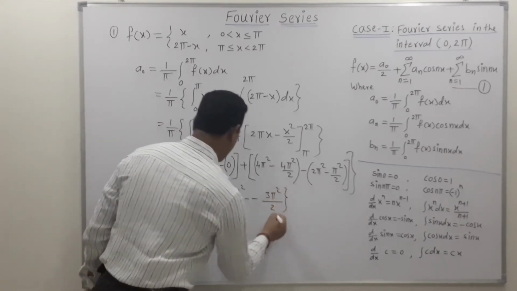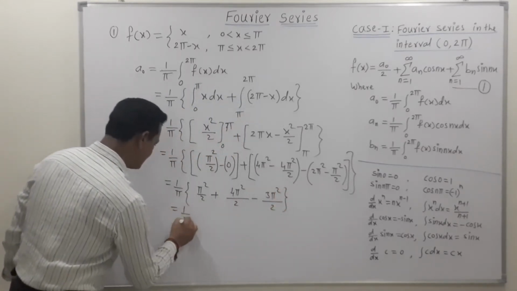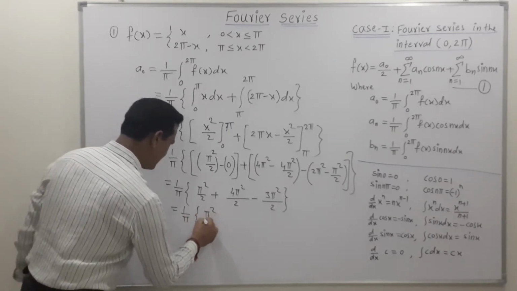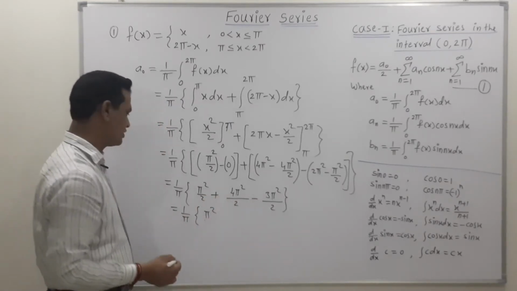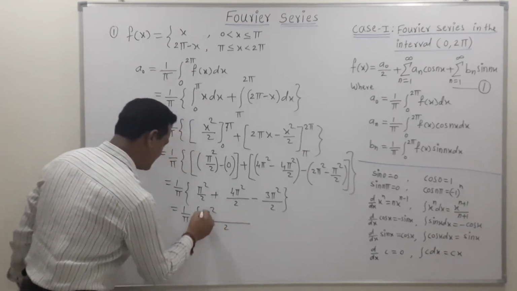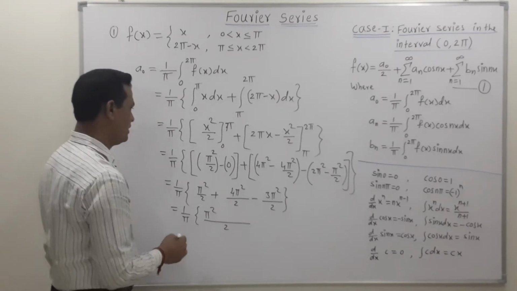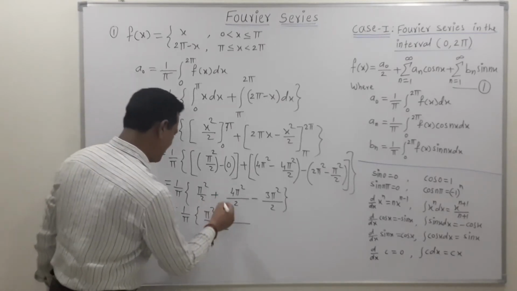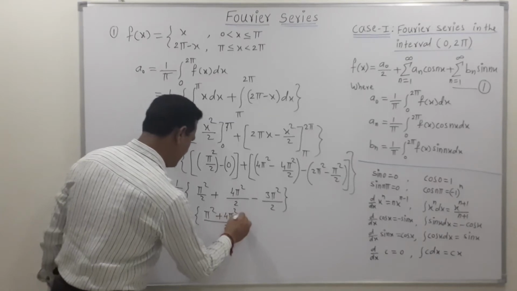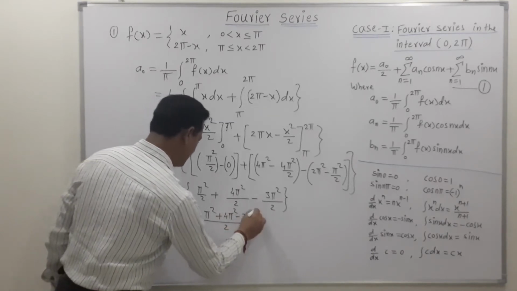So once again simplify this. We get 1 upon pi, then pi square upon, if we take denominator common, then we get 2. So this is pi square plus 4 pi square minus 3 pi square.